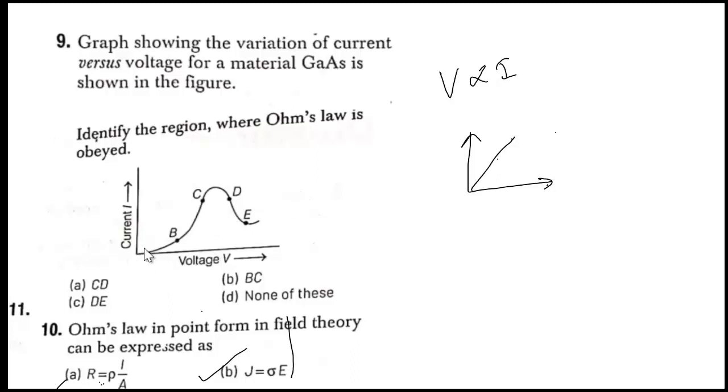Here, from the center till B, it is not at all obeying Ohm's law. BC, if I consider this region, is almost like a straight line, so we can say Ohm's law is obeyed. Or we should say none of this, because CD and DE anyway are not at all obeying Ohm's law. In gallium arsenide, this BC is correct. And it is not for a conductor. For a perfect conductor only, we said V is directly proportional to I.